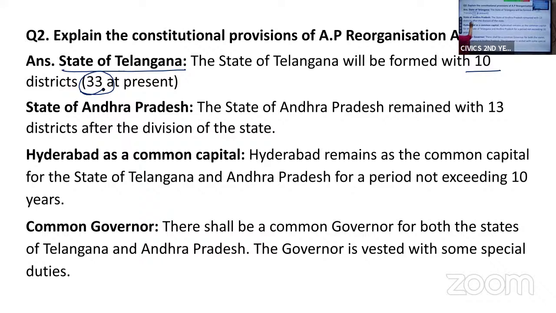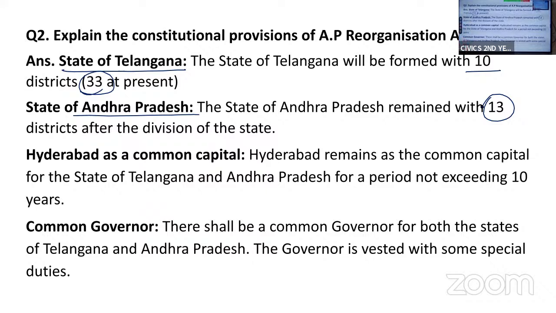Then the state of Andhra Pradesh will remain with 13 districts after the disintegration. So what was the first point? Telangana state will be formed with 10 districts. At present, we have 33 districts.